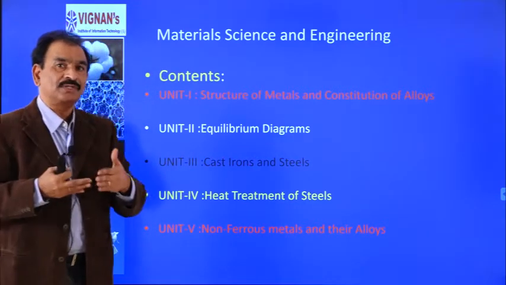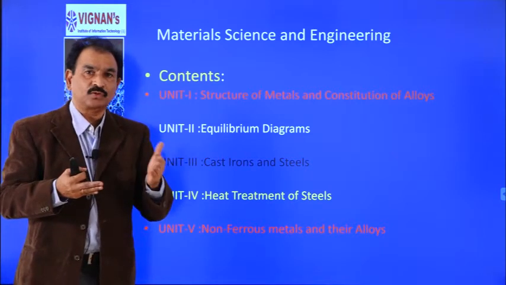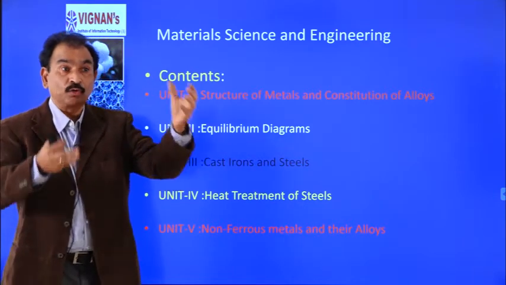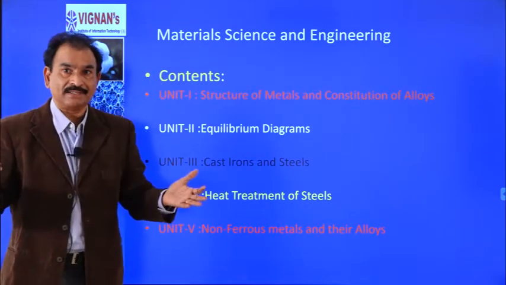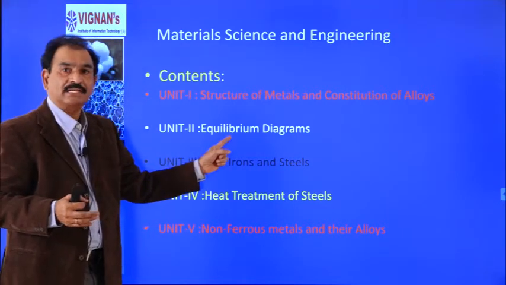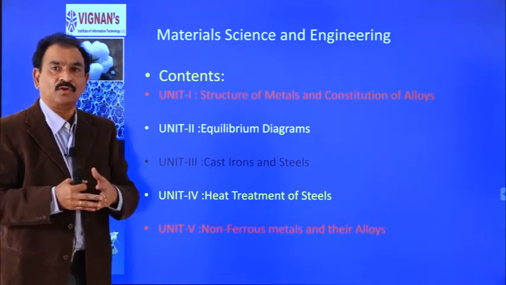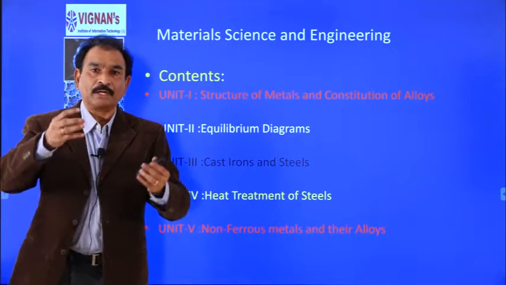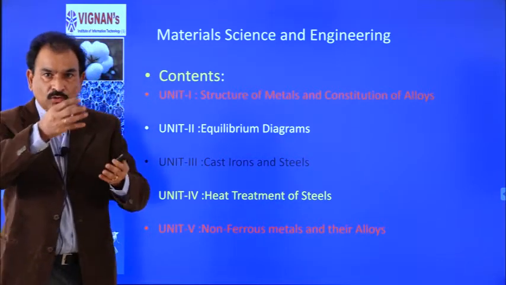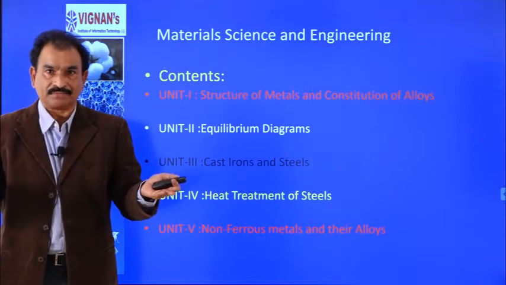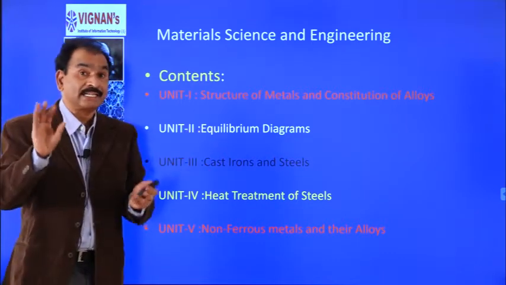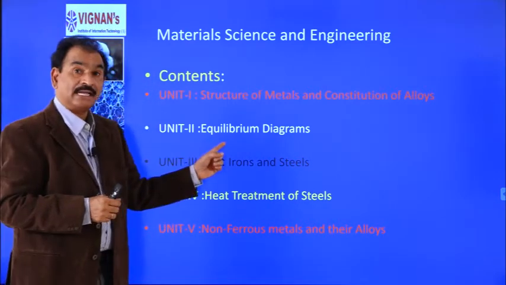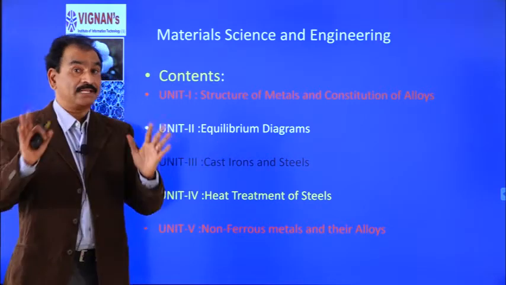So, when you want to produce a new material by mixing 2 or more elements, how they behave in the molten state, and when you cool them, how they separate, that we will understand in phase equilibrium. Here we discuss the phase diagrams of various materials, and when two elements are mixed and cooled, different reactions occur. Of course, these reactions are not chemical reactions, they are physical reactions. That is why this is called physical equilibrium or phase equilibrium.